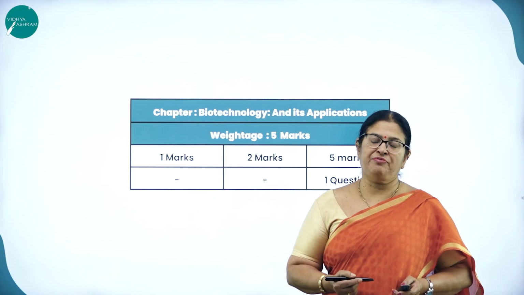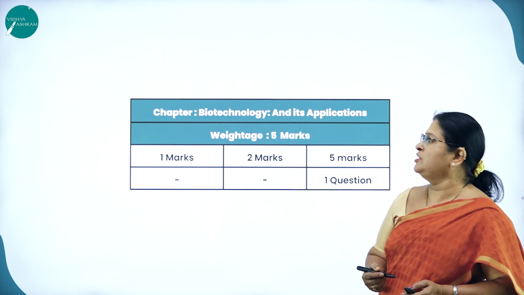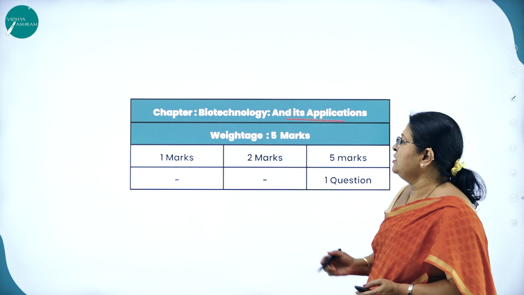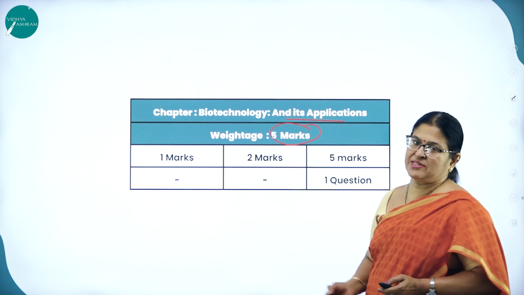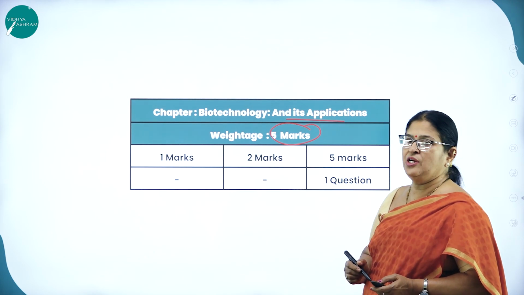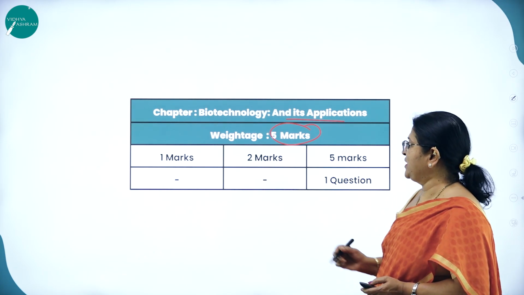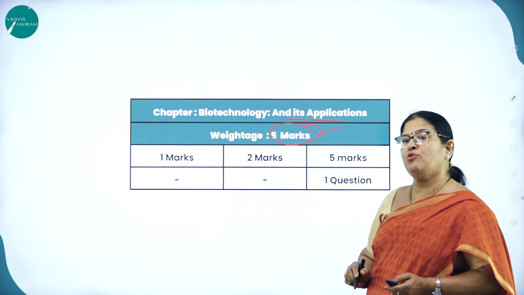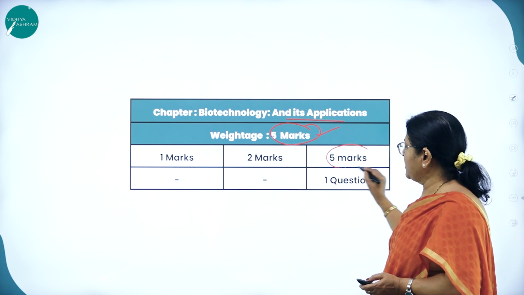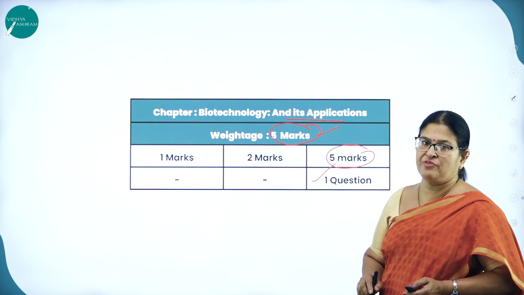What is the weightage of marks for this particular chapter called Biotechnology and its Applications? Weightage is 5 marks. So what will be the type of questions asked for 5 marks? A 5 mark question will be asked, that is one question will be asked.